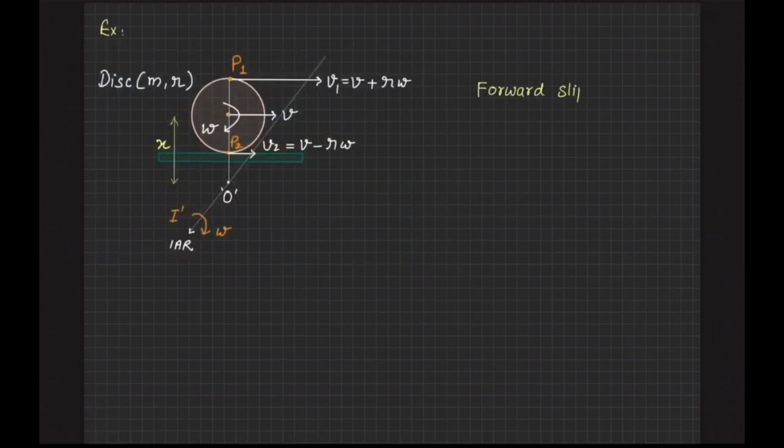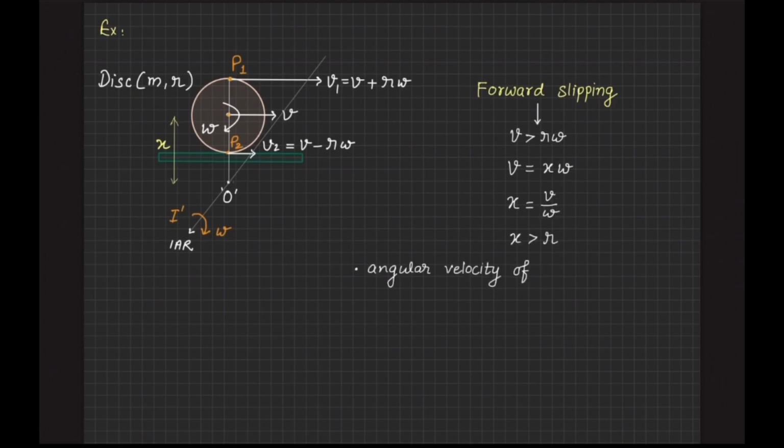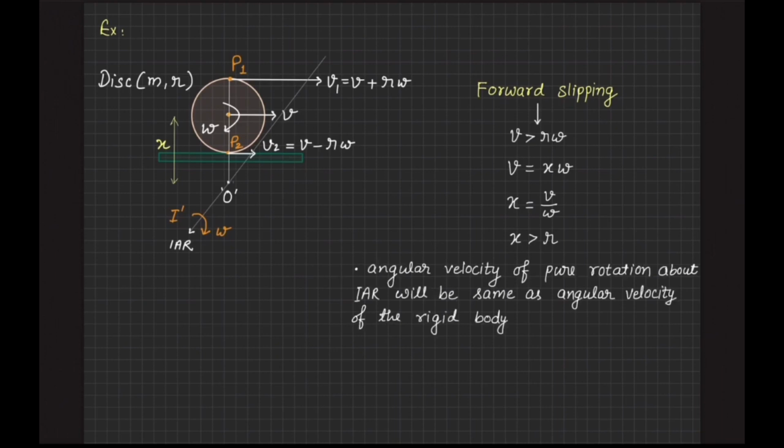Let's see another example of rolling with forward slipping. In this case, v is greater than r omega, and let v be equal to x omega. Here v equal to x omega gives the location of instantaneous axis of rotation, and x will be equal to v upon omega, that is greater than r. Also, it is worth remembering that angular velocity of pure rotation about instantaneous axis of rotation will be the same as angular velocity of the rigid body, which is unique.